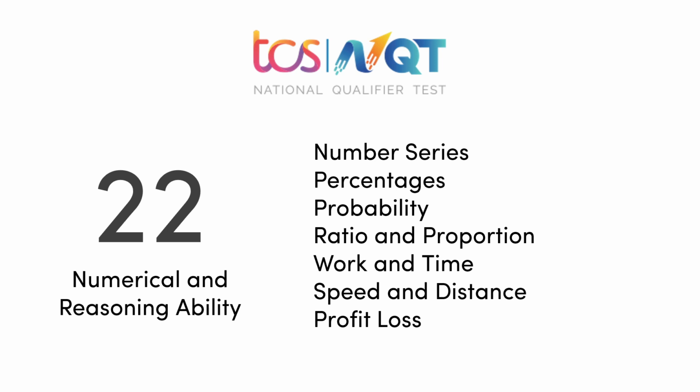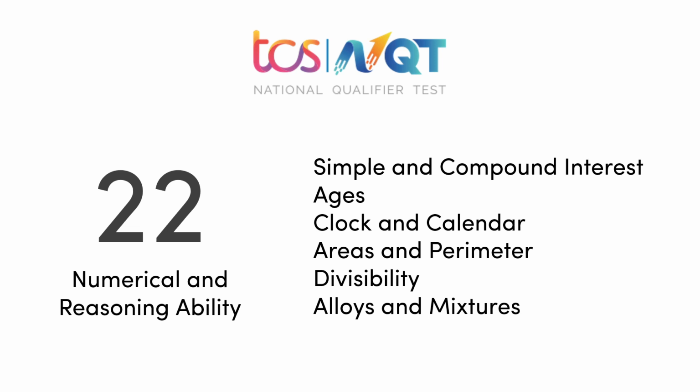Work and time, simple questions again. Train questions, boat questions, speed and distance. The basic formula is speed is equal to distance upon time, and a single formula can solve all the questions. Again profit and loss is simple. Simple and compound interest also have formulas, and if you apply the principal, interest rate and the time duration, you can get simple and compound interest easily.